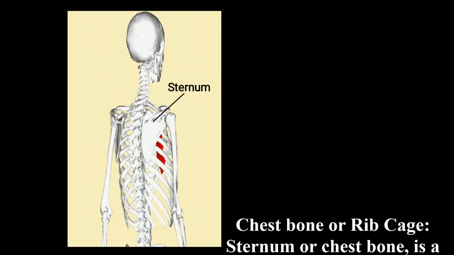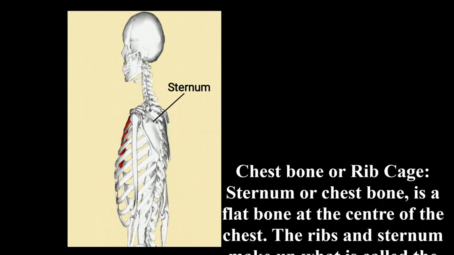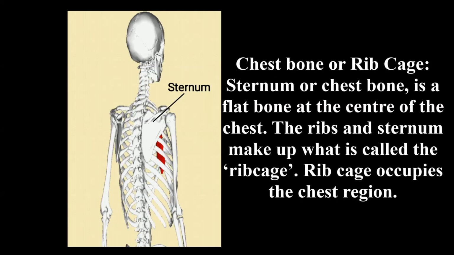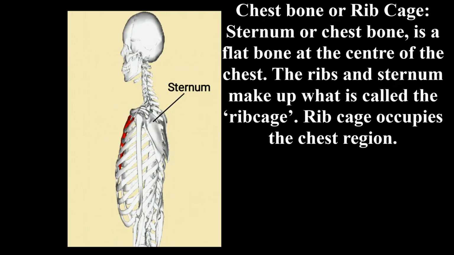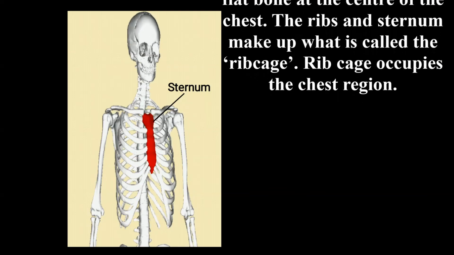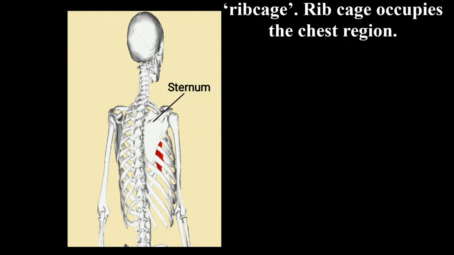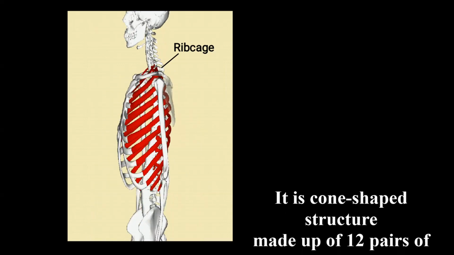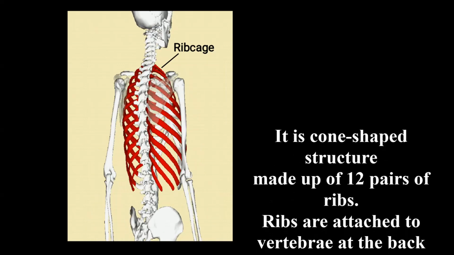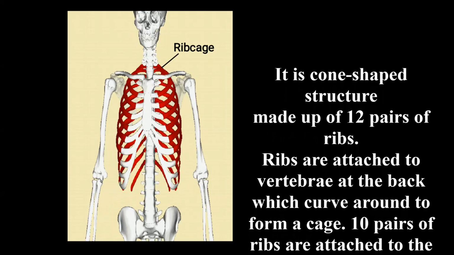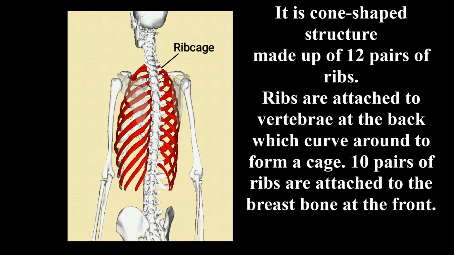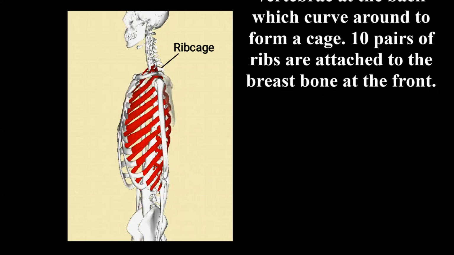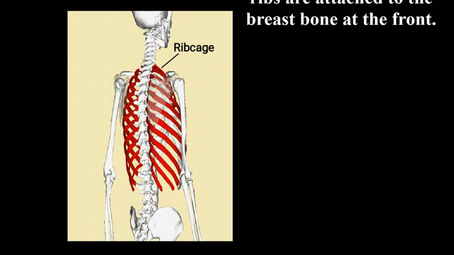Now let us discuss the chest bone or rib cage. The sternum, or chest bone, is a flat bone at the center of the chest. The ribs and the sternum make up what is called the rib cage. The rib cage occupies the chest region. It is a cone-shaped structure made up of 12 pairs of ribs. Ribs are attached to the vertebrae at the back and curve around to form a cage. Ten pairs of ribs are attached to the breastbone at the front.